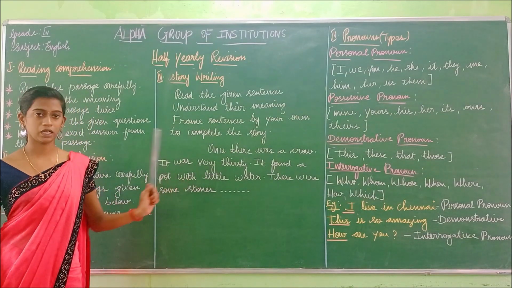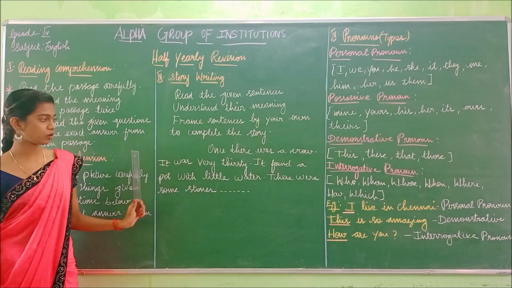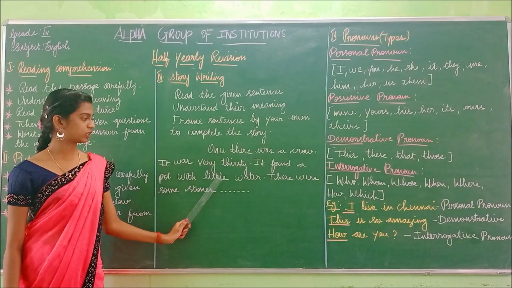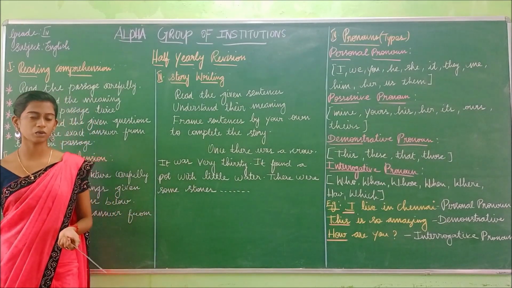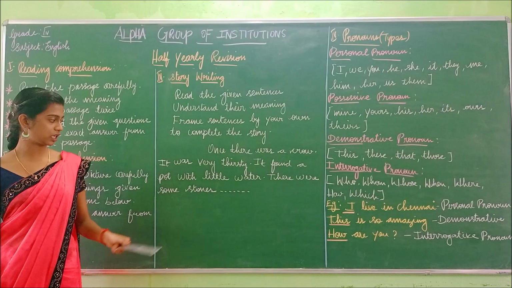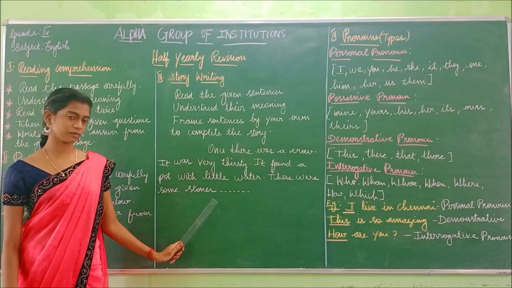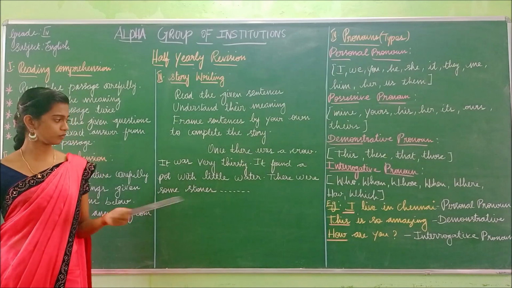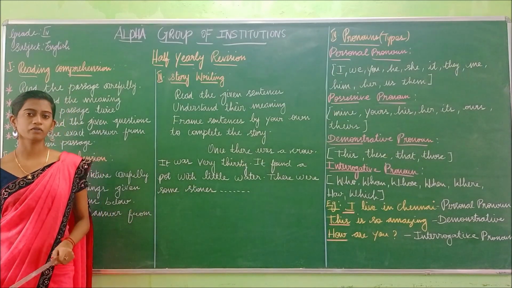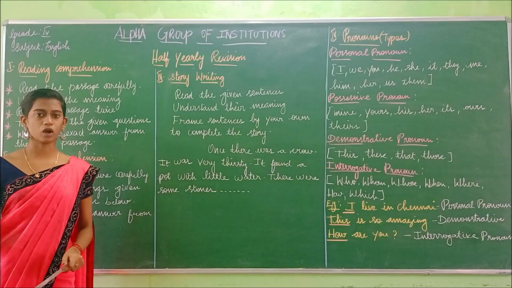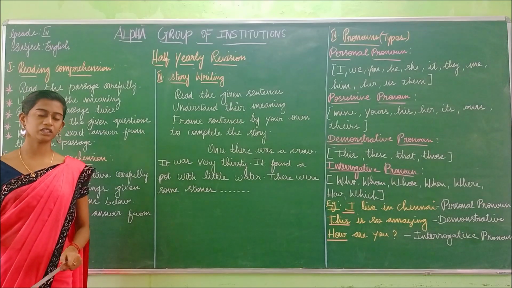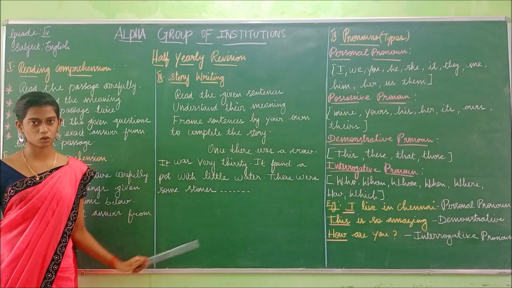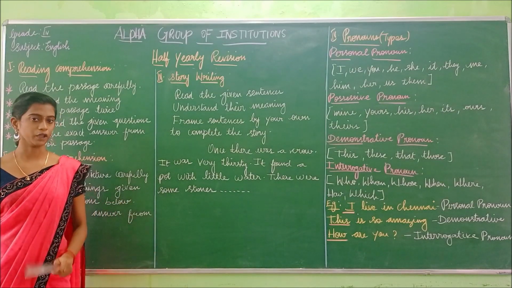So there was a crow who lived. How was the crow? The crow was very thirsty. It found a pot with little water. So what did the crow find? The crow found a little water in the pot. There were some stones. So the crow found a few stones. What did the crow do? The crow will put those stones into the pot and the water level rises, and after that the crow will drink the water. So like that you have to complete the story by framing sentences by your own.